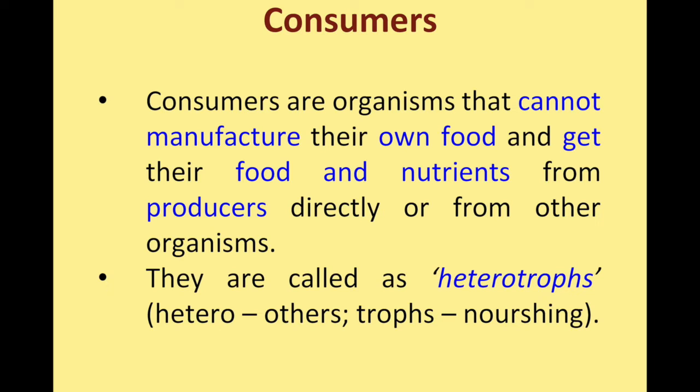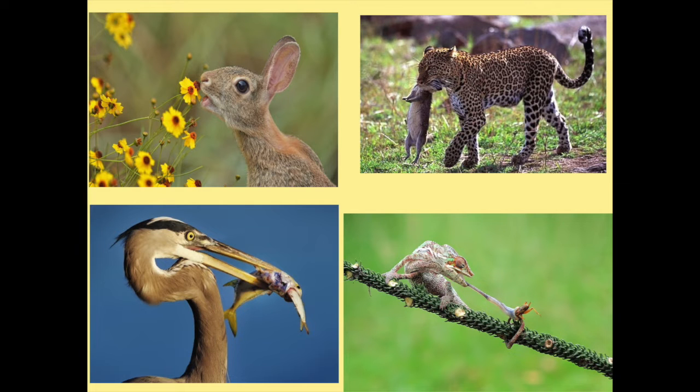That's why they are called heterotrophs. Hetero means others, troph means nourishing, getting food from others. I am giving an example here: in general a consumer like the rabbit eats its food from the plant.